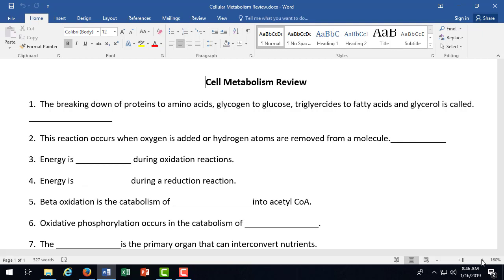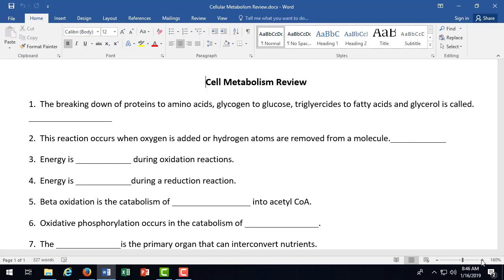Energy is what during oxidation reactions? Loss, because if we lose electrons, electrons are the energy molecules, or energy subatomic particles that are involved in chemical bonds, so energy is lost. And the opposite, energy is gained during a reduction reaction.